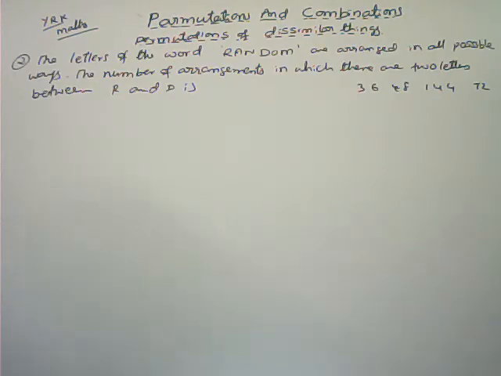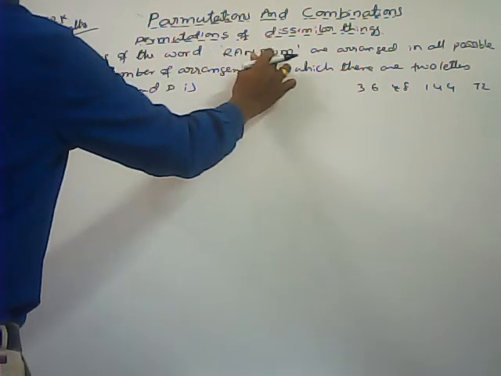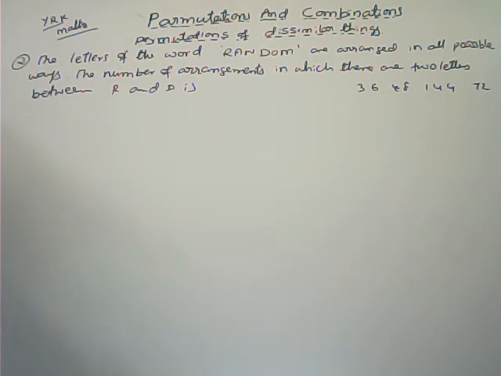Here, next one. The letters of the word RANDOM are arranged in all possible ways. The number of arrangements in which there are 2 letters between R and D. Here the total number of letters, how many are there? 1, 2, 3, 4, 5, 6 letters are there. See here, the number of arrangements in which there are 2 letters between R and D.